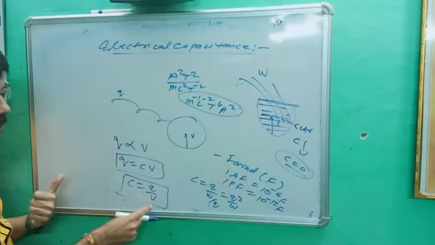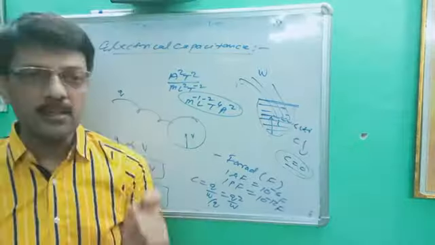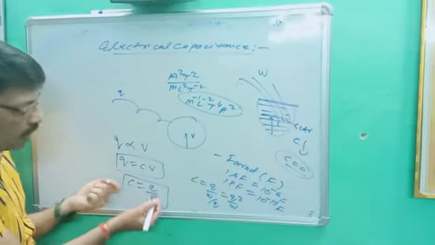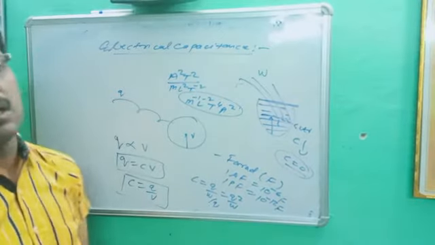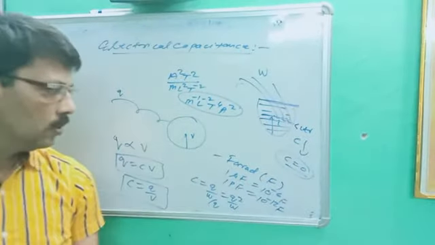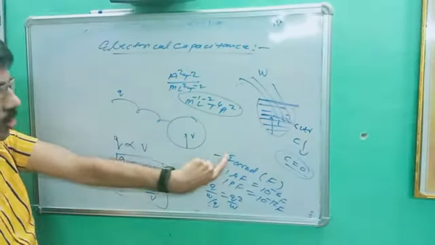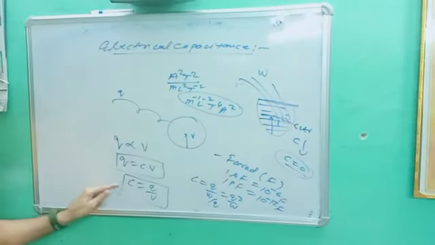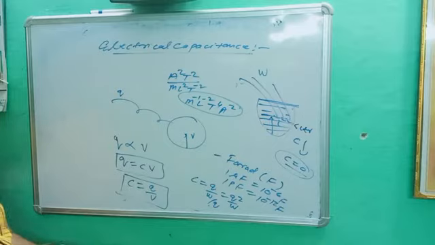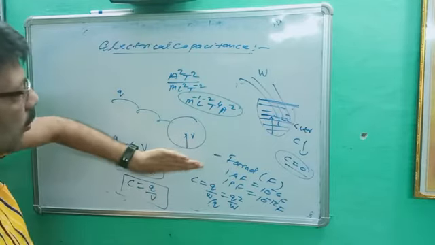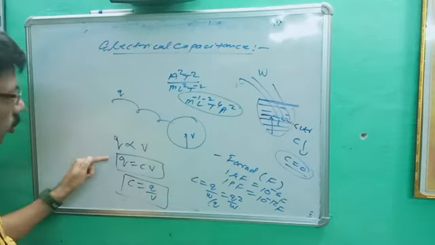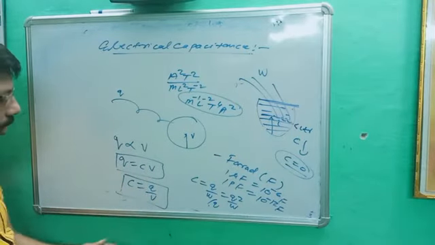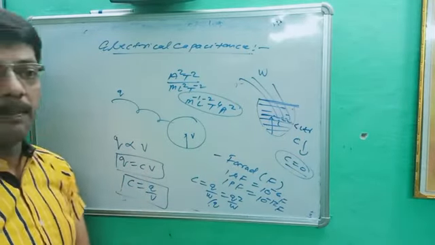We better know the formula C is equal to Q upon V. If I ask you to find the capacitance, you have to focus on the potential. If you put the value of V, you will get C. Note down the points: this is the unit, farad and microfarad; this is the dimensional formula; and the formula is C equal to Q upon V. Once again, when any conductor gets charged, its potential regularly increases. Q proportional to V, Q is equal to CV, or C is equal to Q upon V, where C is called electrical capacitance.